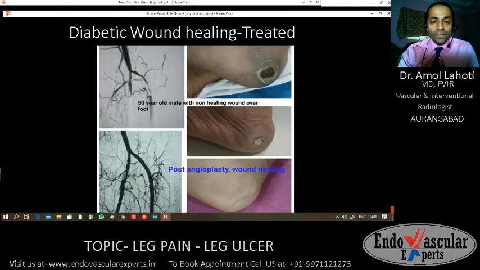This is another patient, one of my favorite cases, where we can see that the blood flow distally is completely obscured or stopped. Now post angioplasty and stenting, blood flow is restored. Here we can see the patient has a small wound, he presented early, so that wound is completely healed. So we can see that not all patients with gangrenous changes need to undergo amputation if they present early in their symptoms. They can get completely normal or cured.